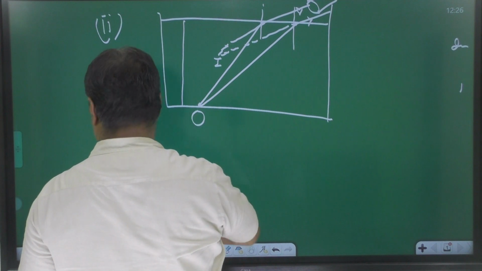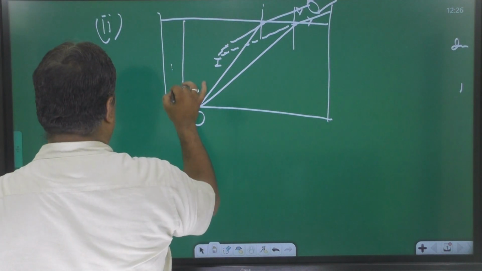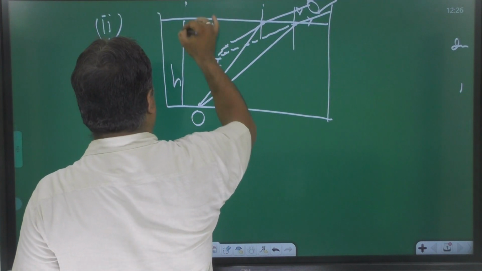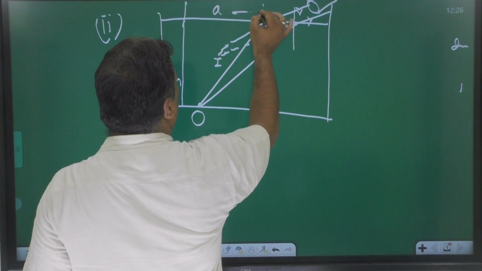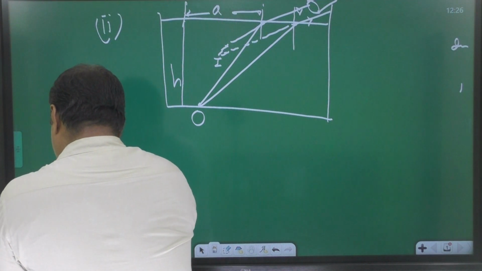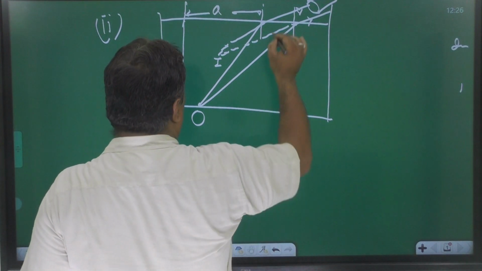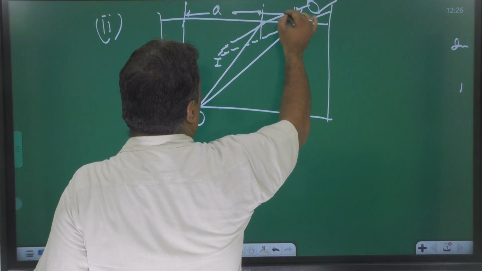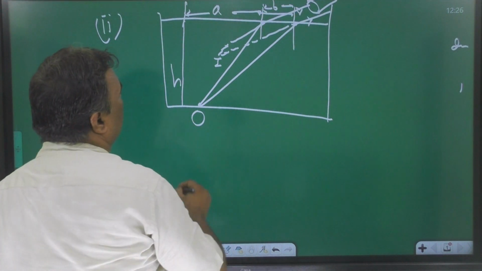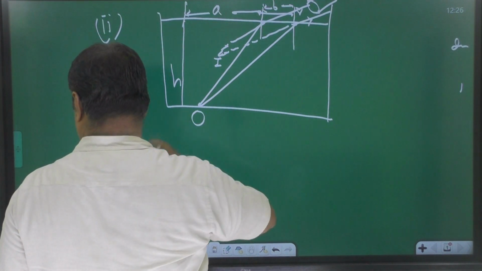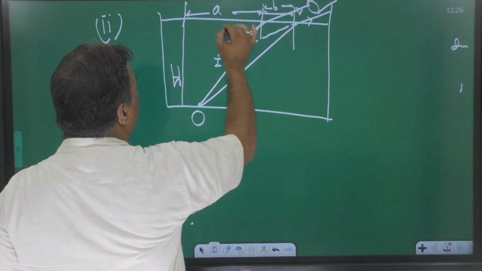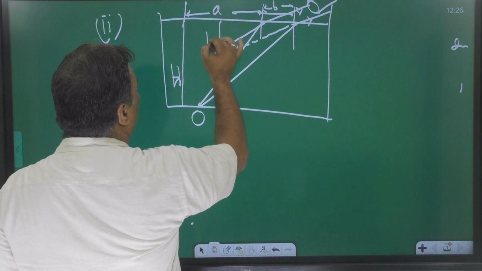Let this be A, and this be B. This height is capital H, this is small h.